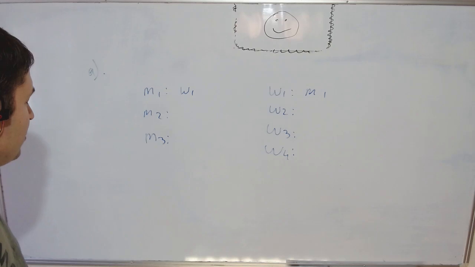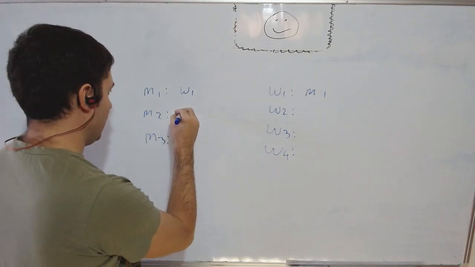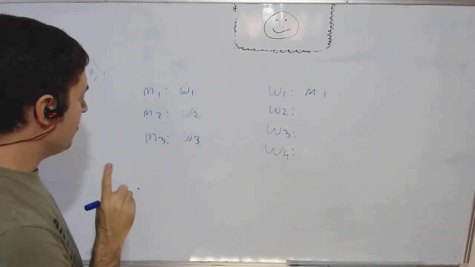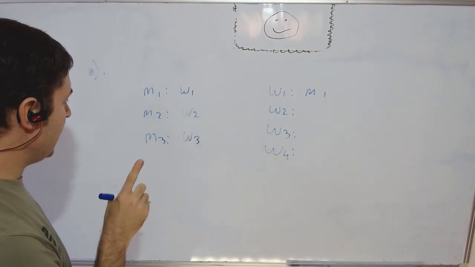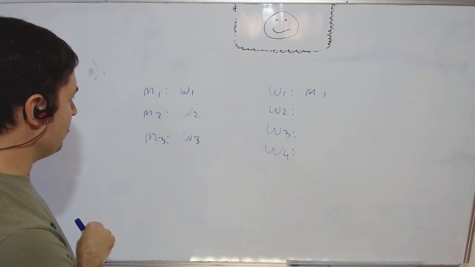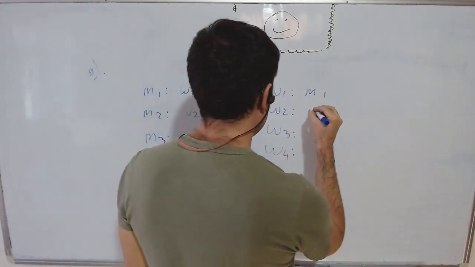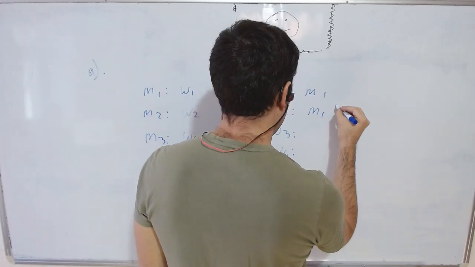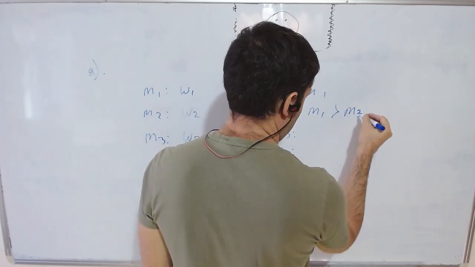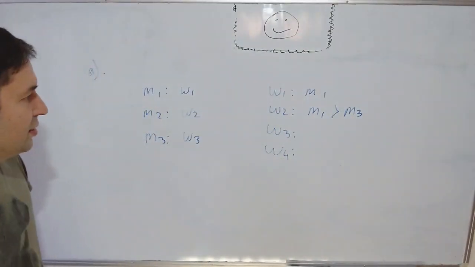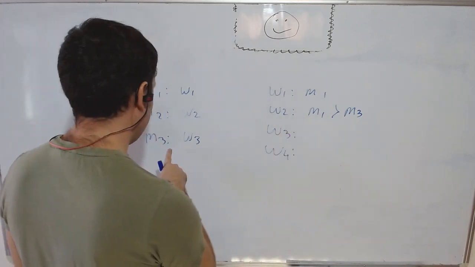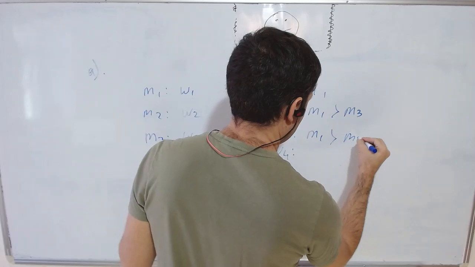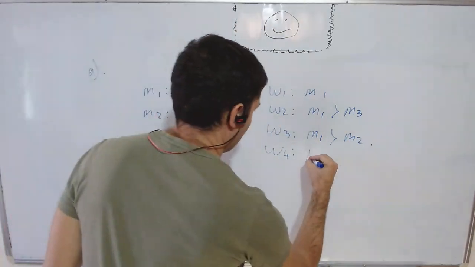Suppose then M2 points to W2 and M3 points to W3, and let's say these are the only people they would like to be with. But W2 also wants to be with M1 and maybe, let's say, M3, and W3 doesn't want to be with M3, so suppose also M1, maybe M2. And W4, let's say also M1.